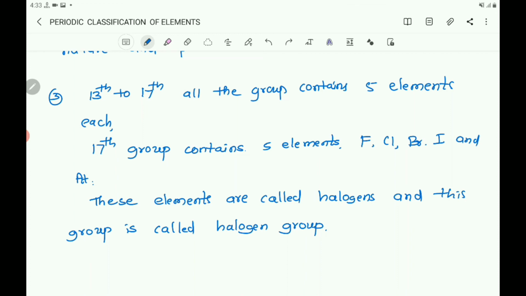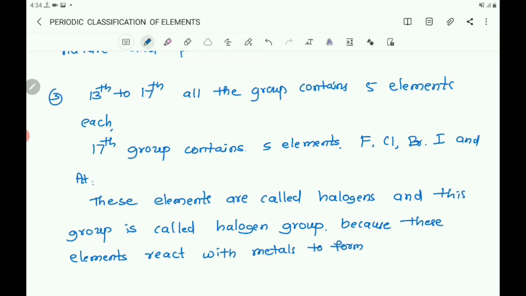So these elements react with metals to form salts.